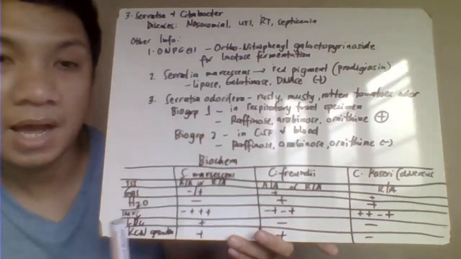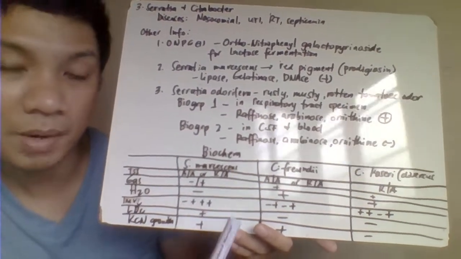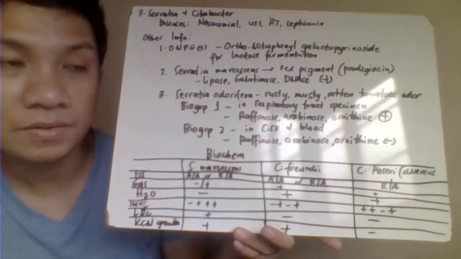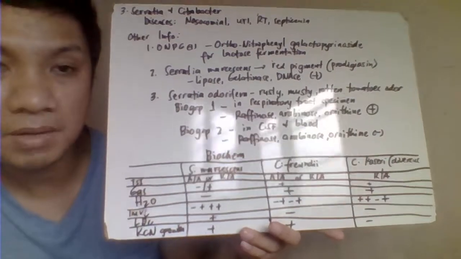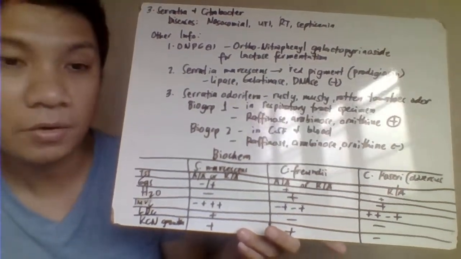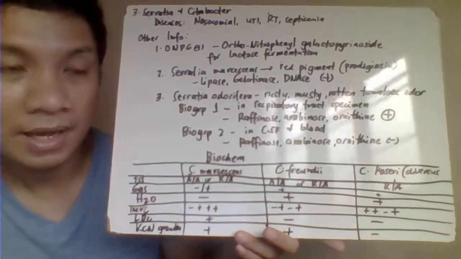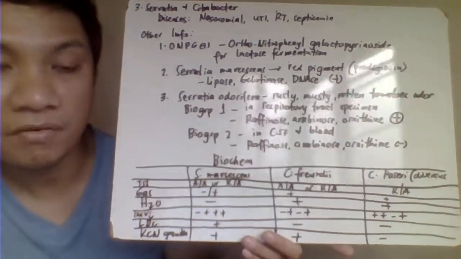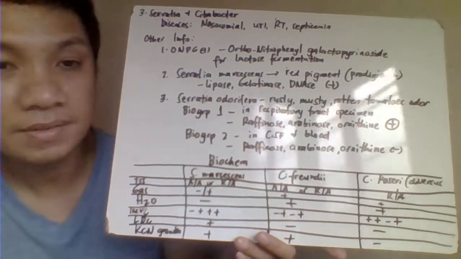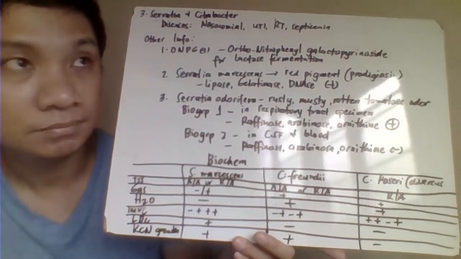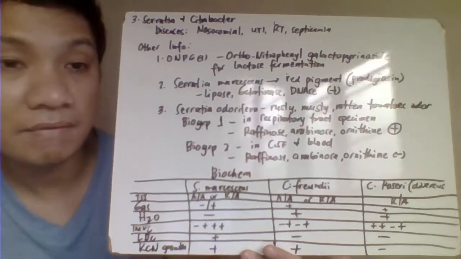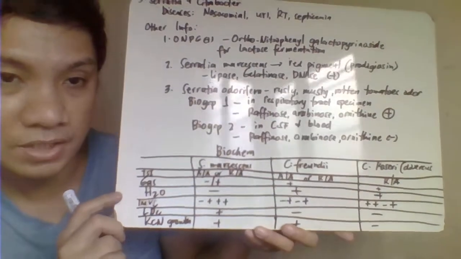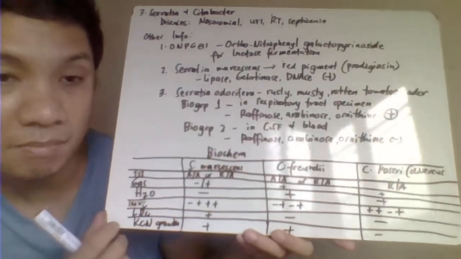Okay, so there are two biogroups. The biogroup 1 is isolated from your upper respiratory tract na specimen, and that will be identified here being positive to your raffinose, arabinose, and your ornithine. The biogroup 2 ng ating Serratia odorifera, this one is isolated from your CSF and even from your blood. Okay, this one is identified being negative for your raffinose, arabinose, and even your ornithine. Okay, we have here the biochem reaction of your Serratia, and then we have also your Citrobacter.